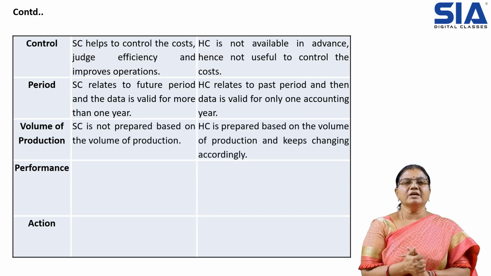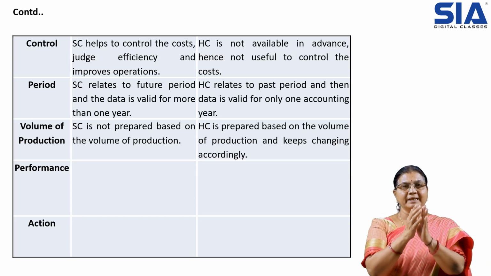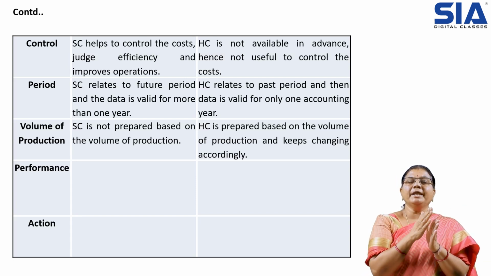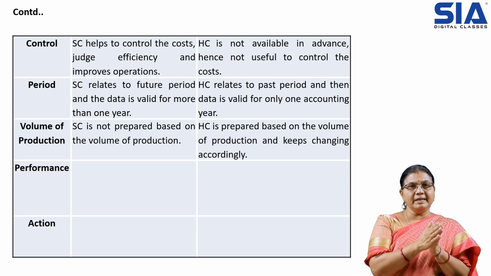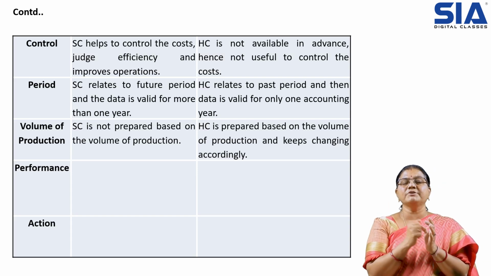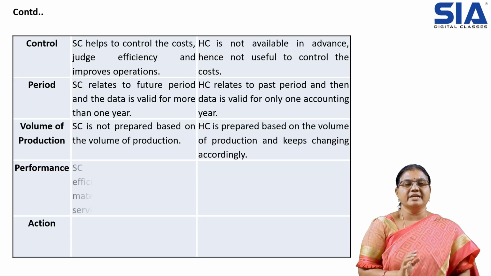Then volume of production. Standard costing is not based on only a particular volume of production. It can be flexible according to the level or volume of production. If production is increased or decreased, it is flexible enough to compare with the standard costing. But in case of historical costing, it is not possible because it is prepared only for one level of activity. We cannot make any changes in that.